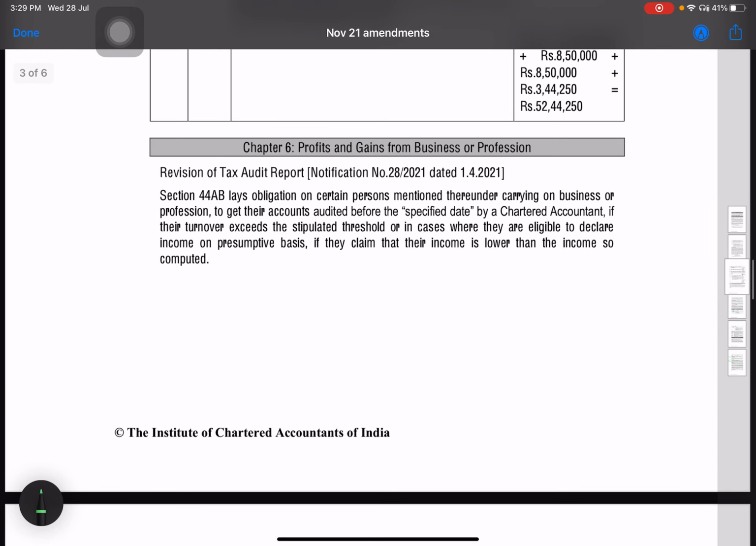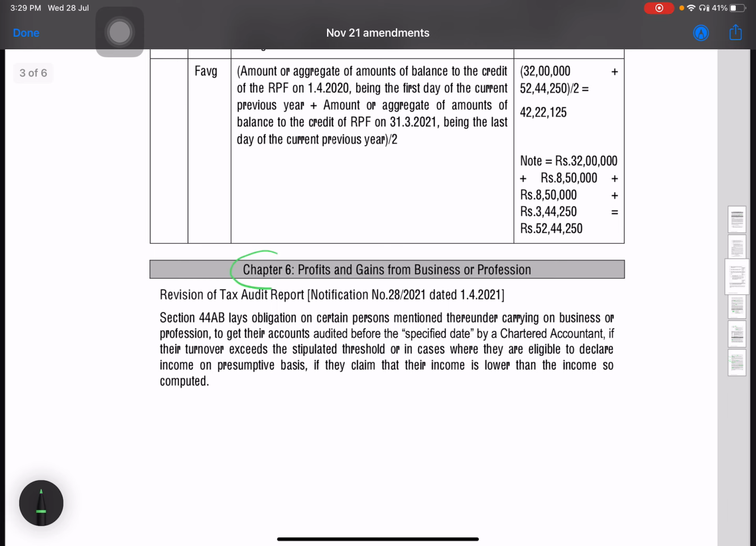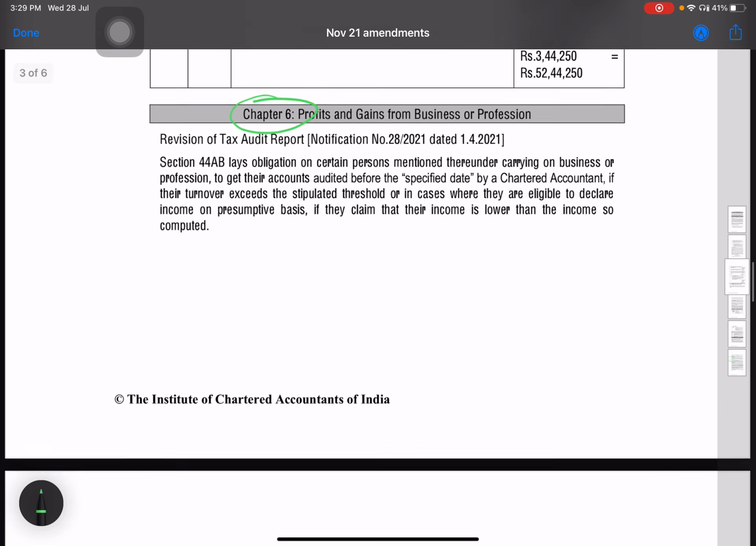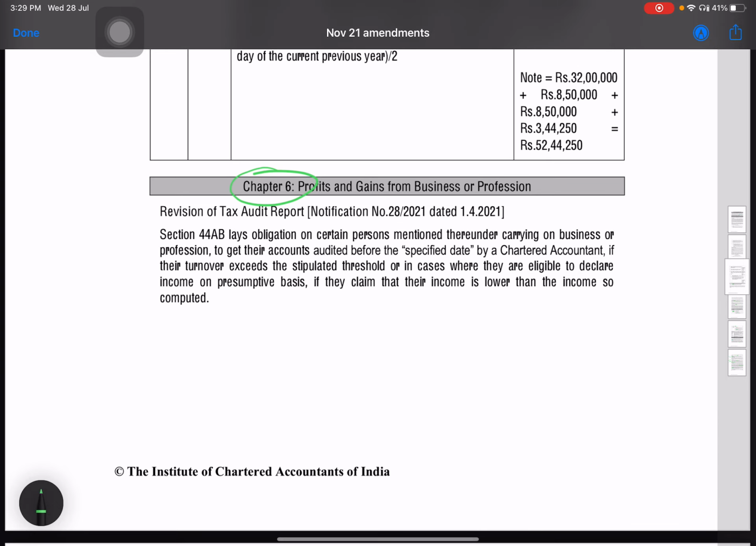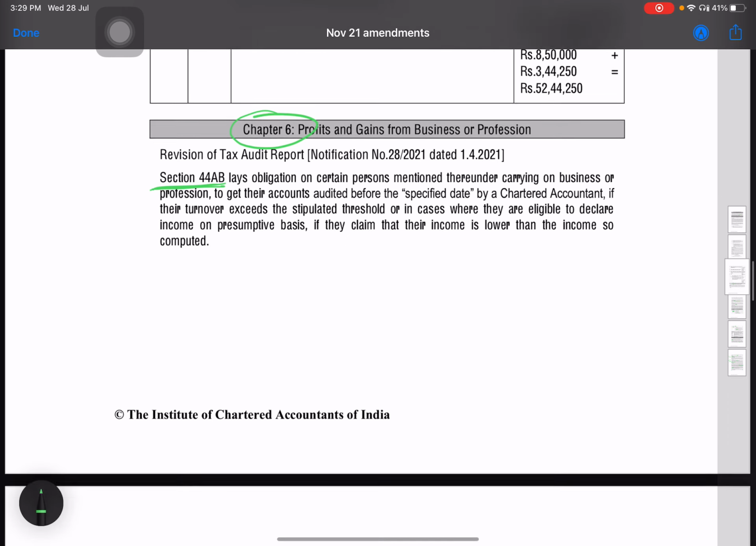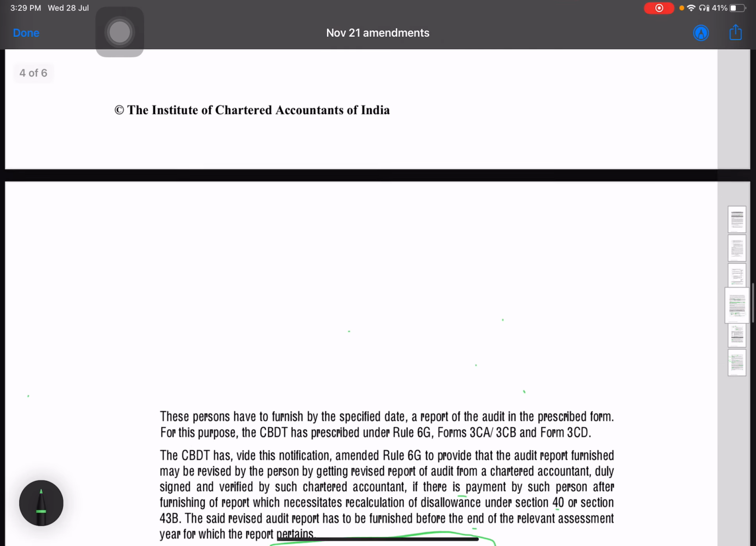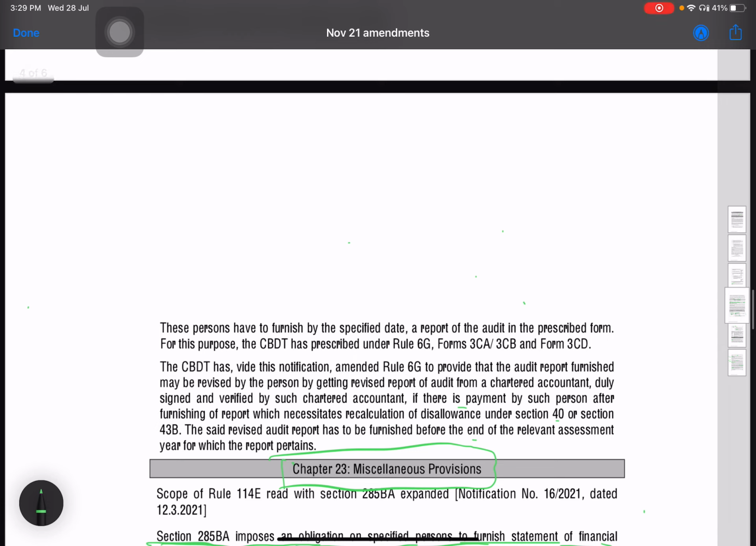Okay, so the next amendment is in the PGBP chapter. Section 44AB lays down the obligation to get the books of account audited if the gross receipts or turnover cross the threshold mentioned in that section. An audit report is to be filed in Form 3CE, 3CA, 3CB, and Form 3CD.